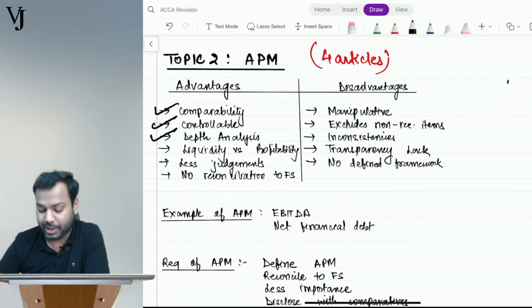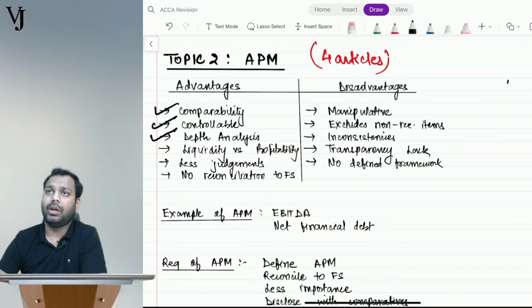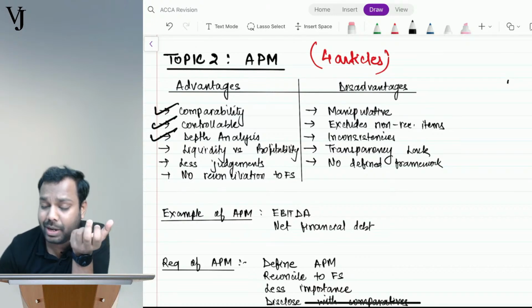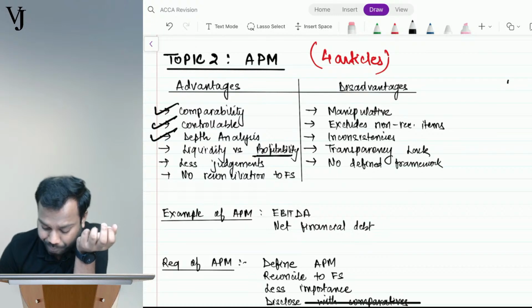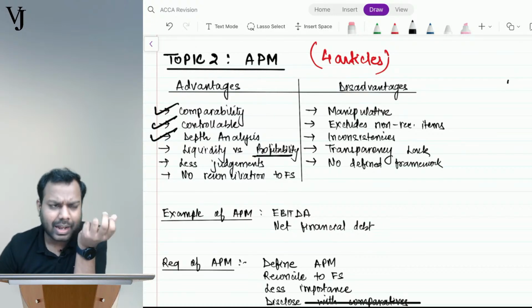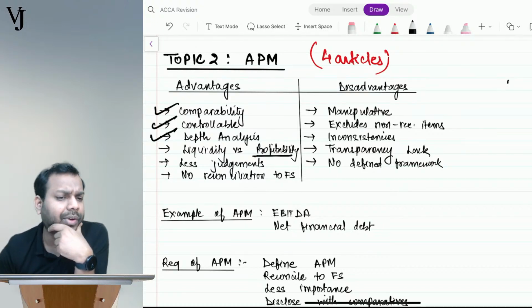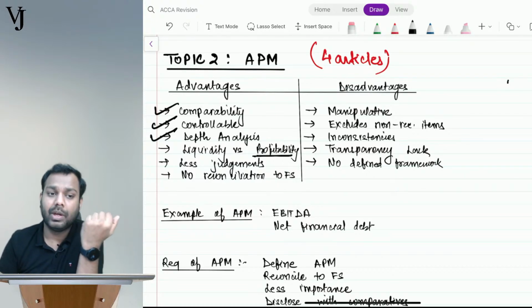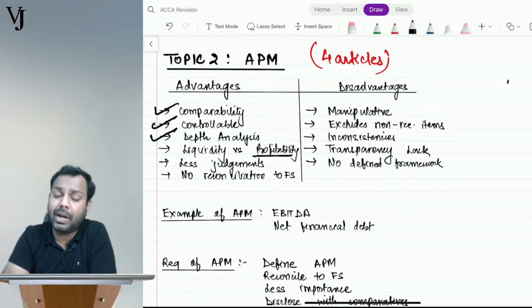Liquidity versus profitability. Understand, guys? The profit after tax which you calculate in your P&L is your profitability. But can you tell me how much of that profit is realized? How will you assess how much of that profit is realized? So what you do is you calculate EBITDA. What is EBITDA?